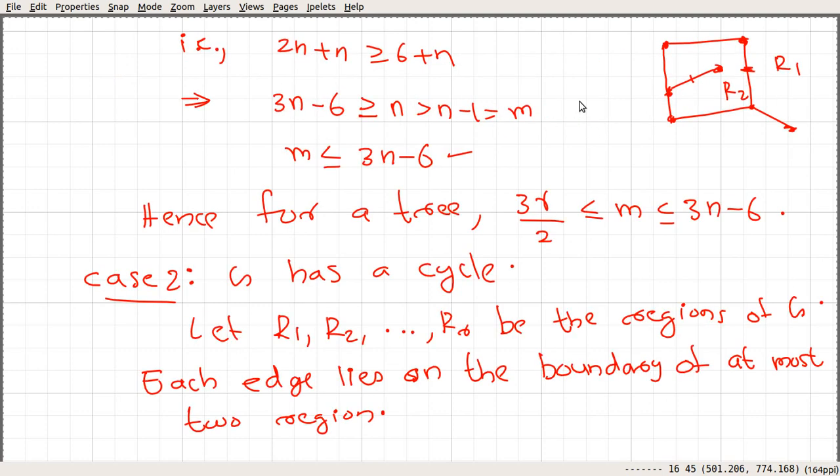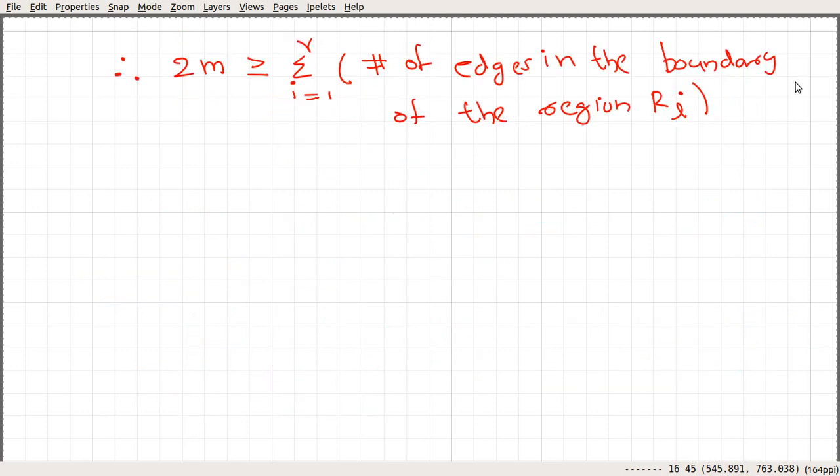Since we could have edges something like this, that won't count twice for a particular region. If you consider this edge, that edge will get added for r1 and r2, but this edge will get added only for region R2. Similarly, this edge will get added only to R1. And that says this quantity will be greater than or equal to the sum for i equal to 1 to r of the number of edges in the boundary of the region Ri.